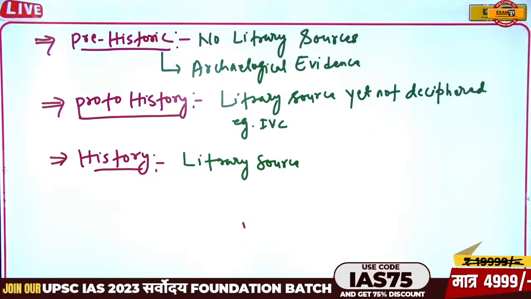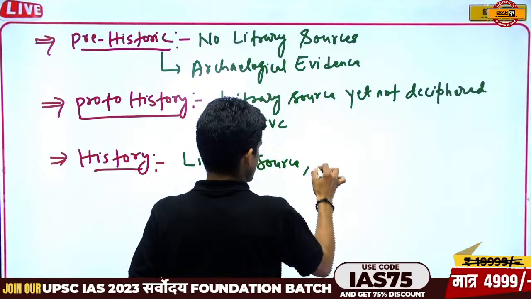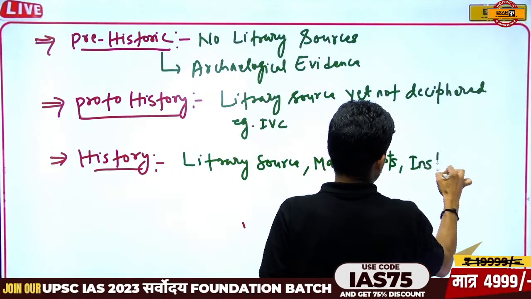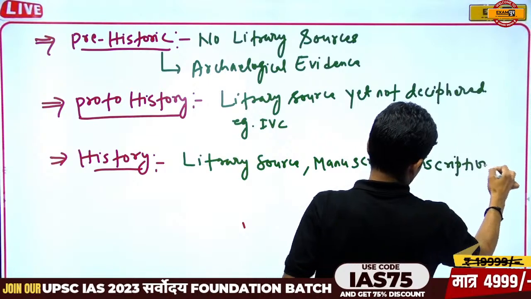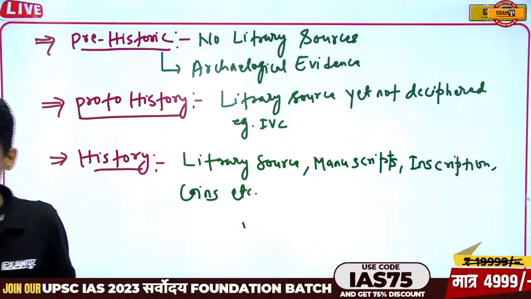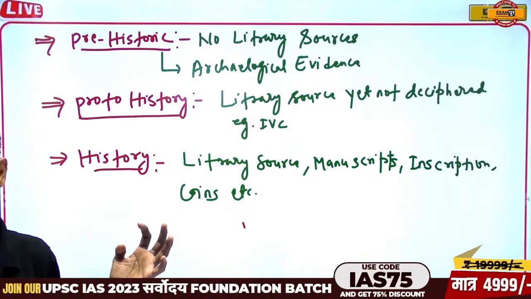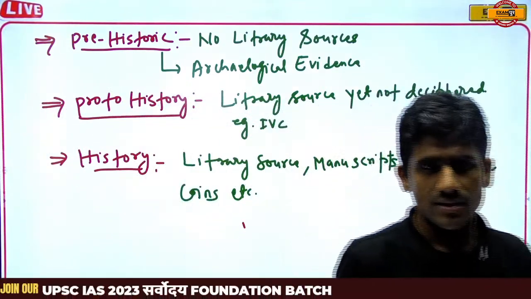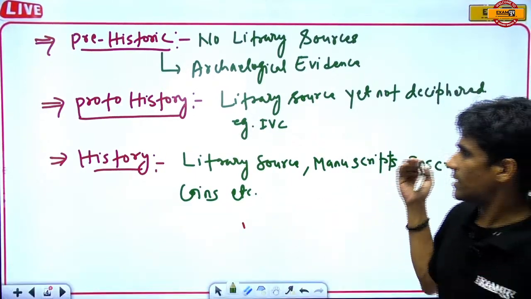Now come to the next, that is history. In history we have literary sources: manuscripts, inscriptions, coins, etc. So in history we have literary sources in the form of manuscripts, inscriptions, and coins. On the basis of the sources, we categorize history into three parts: prehistory, protohistory, and history. It's a very basic portion.